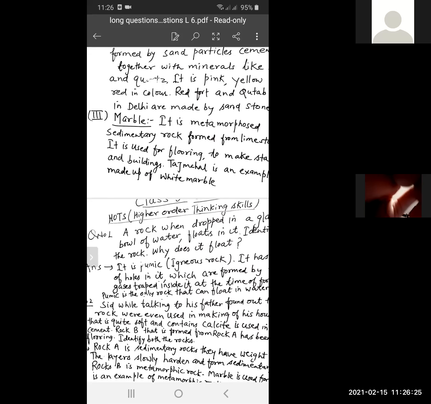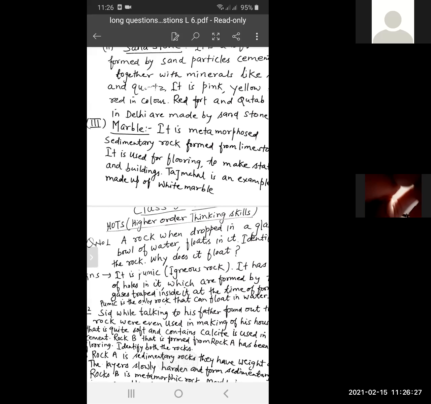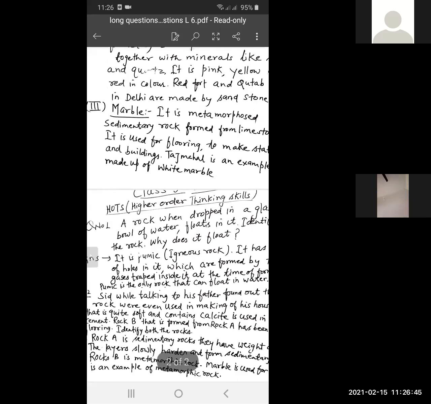Clear, students? So this was all about your long question answers. Now students will switch on to the hot question answers. There are two hot questions on page number 73 of this lesson, lesson 6, rocks and minerals. First question, I read it out.